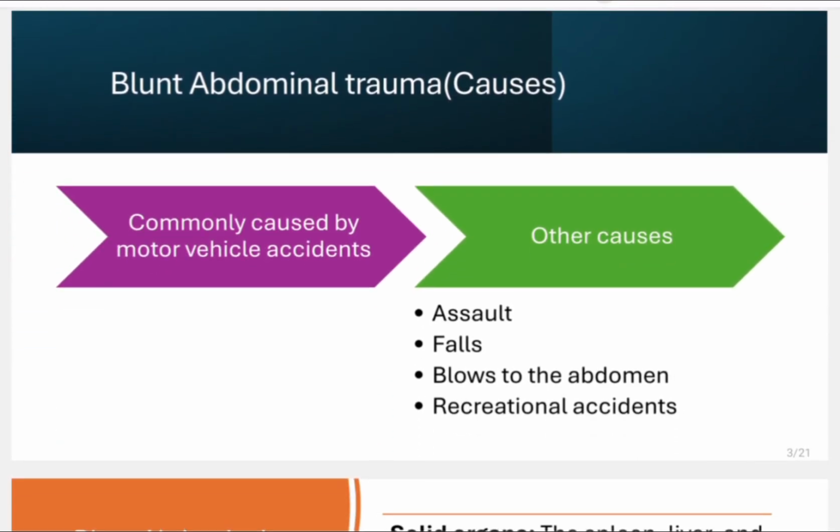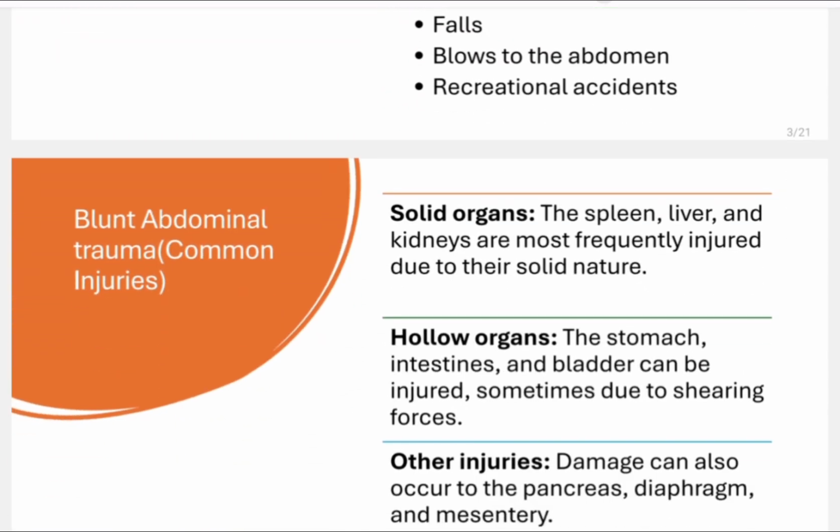So what are the most common causes of blunt abdominal trauma? What you have to remember is that the most common cause of blunt abdominal trauma is motor vehicular accident. Other causes can include assault, falls, blows to the abdomen, or recreational accidents. But from this slide, you will remember that motor vehicle accidents are the most common cause.